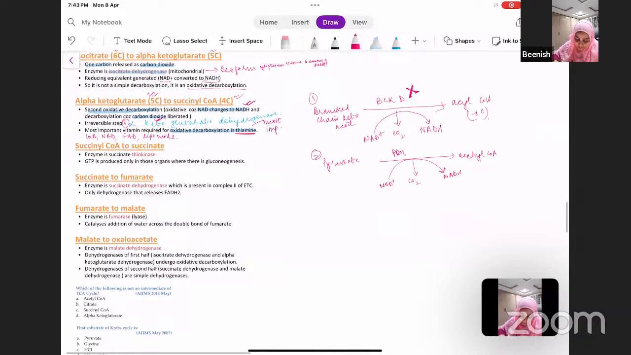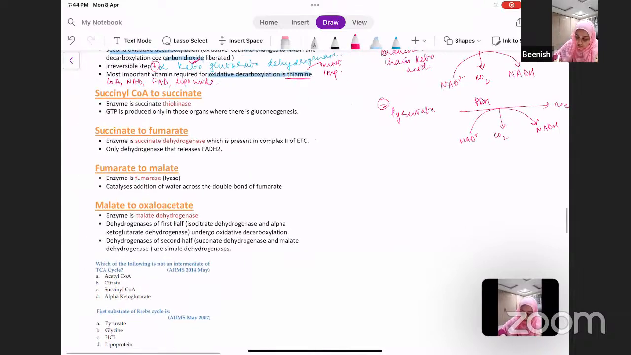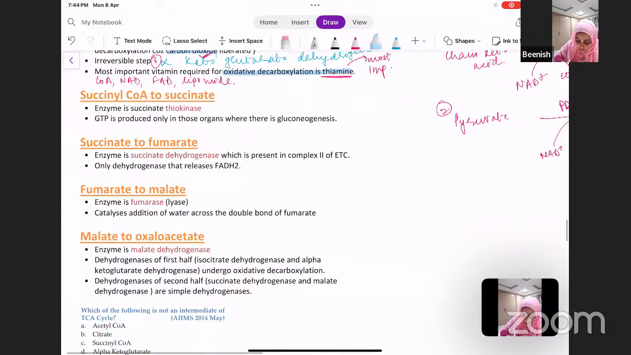Okay. Now, succinyl CoA changes into succinate. This is brought about via the enzyme thiokinase. GTP is produced only in those organs where there is gluconeogenesis. So when your succinyl CoA is changing into succinate, either ATP or GTP can be produced. It can use both ADP and GDP. So depending upon which organ it is taking place in, if it is one of those organs where gluconeogenesis is also taking place, then GTP is produced.